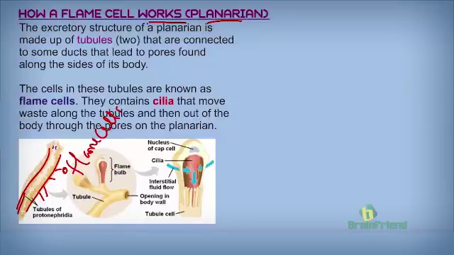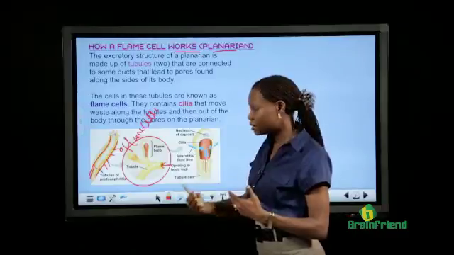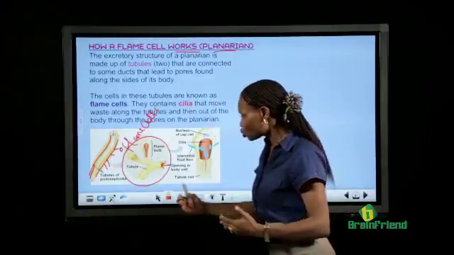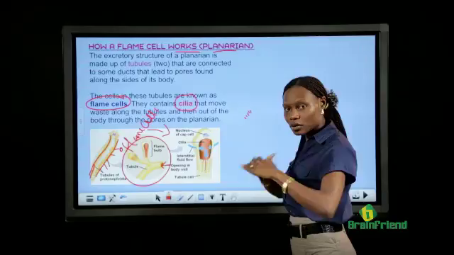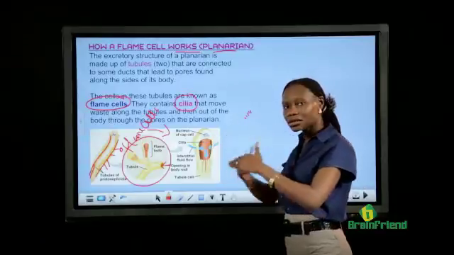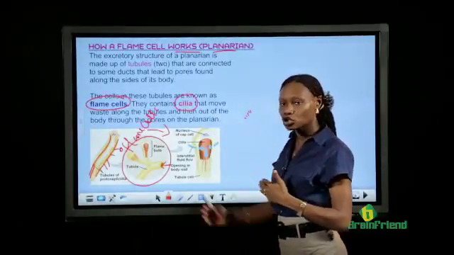These flame cells, as we can see from this enlarged diagram, are the points through which excretion occurs. The flame cell picks up waste product from within the planarian, beats it through the tube, takes it down, and out of the planarian, that substance goes off. Within this flame cell, let's note that there are cilia. Cilia are simply tiny hair-like structures that keep beating. This beating action is what propels the waste product out of the tubes.